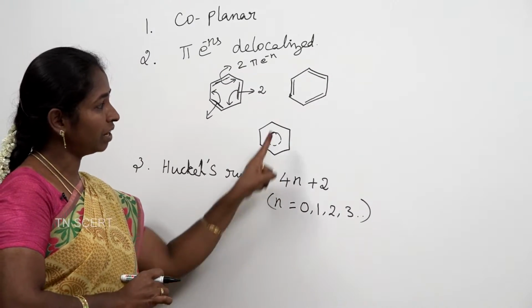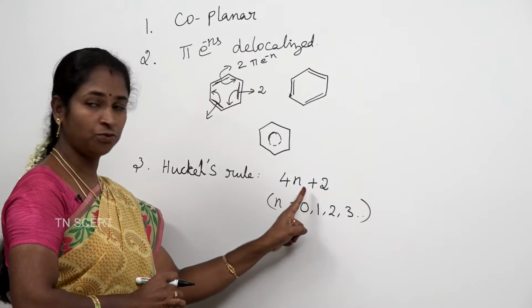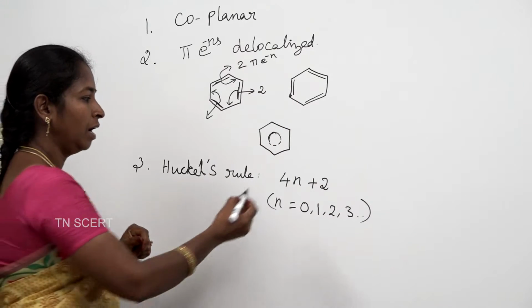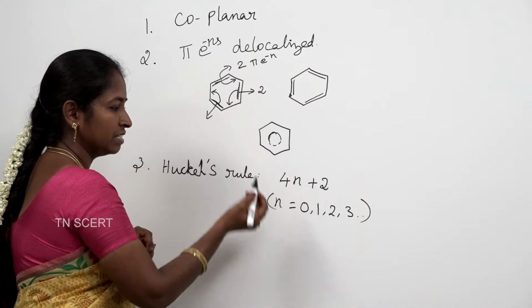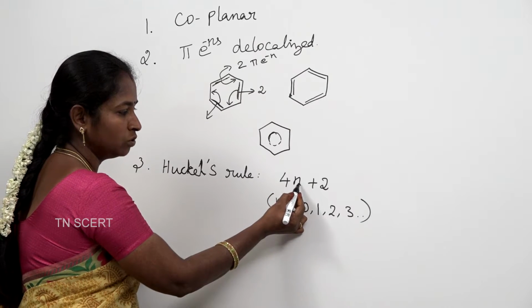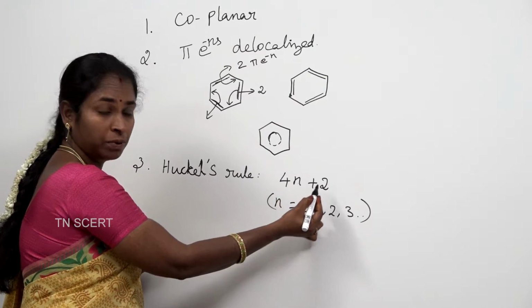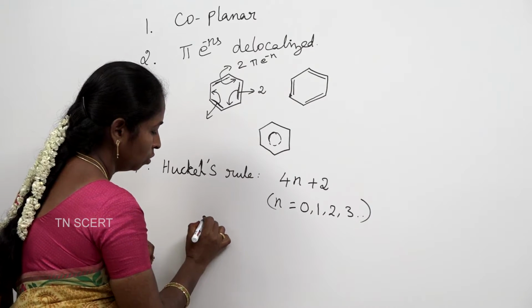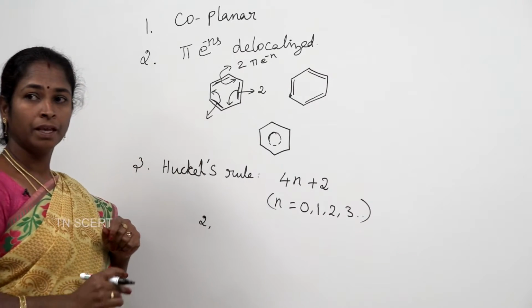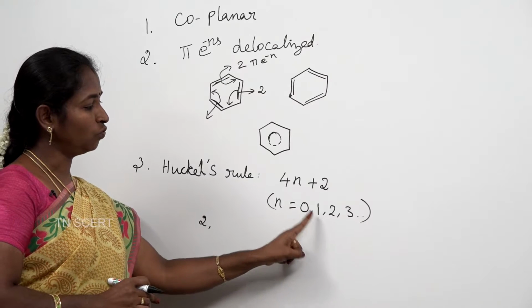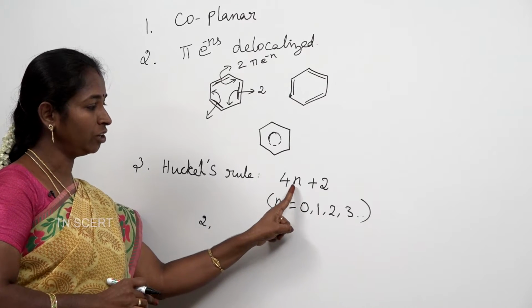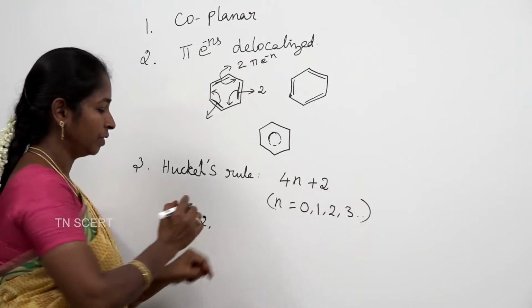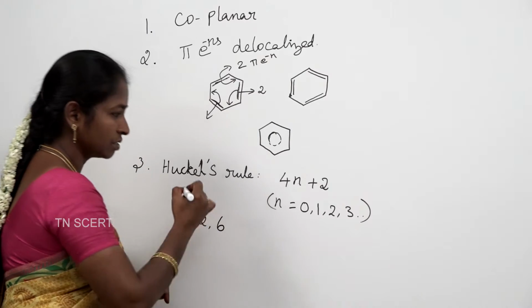Now, what does it mean that the total number of pi electrons should be in the form of 4n plus 2? Apply 0 for n: 4 into 0 is 0, plus 2, equals 2 pi electrons. If n is equal to 1, 4 into 1 plus 2 is equal to 6.